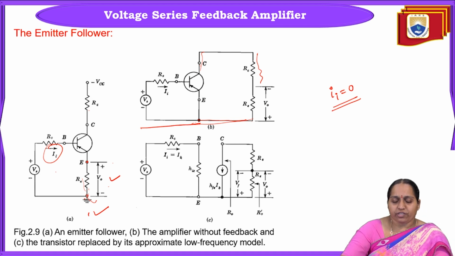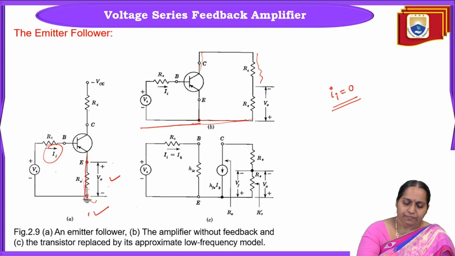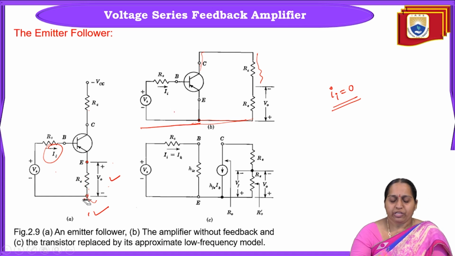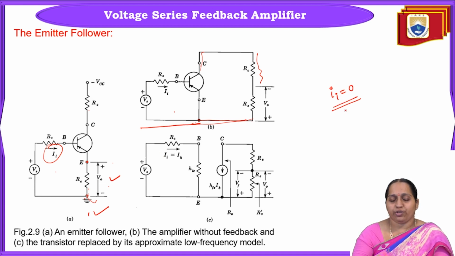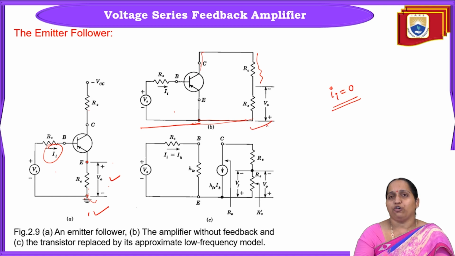So to draw the input circuit, since it is voltage sampling, we are setting V0 equal to 0. V0 equal to 0 means this is nothing but a short circuit. Then this will be the input circuit. Then to draw the output circuit, we are just setting Ii equal to 0. Why? Because it is a series connection. Since series comparison is used here, we set Ii equal to 0, which indirectly means that this input loop is open. If this is open, the leftover part of the circuit will become your output circuit.